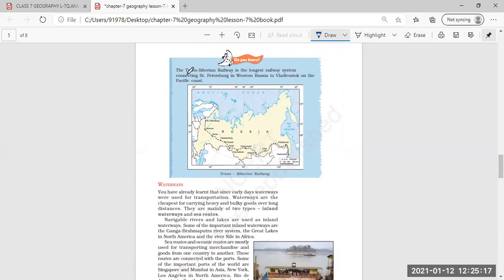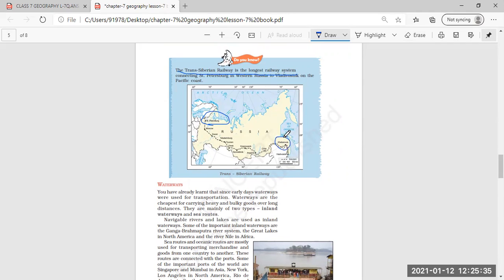Then we have understood about the Trans-Siberian Railway, which is the largest railway system and which connects St. Petersburg till Vladivostok here.